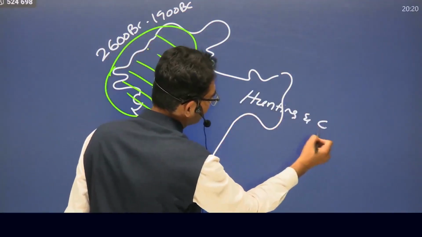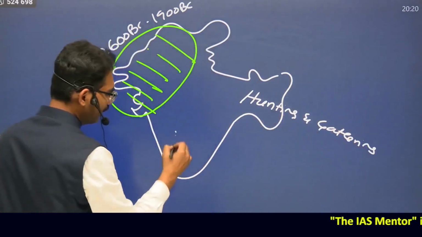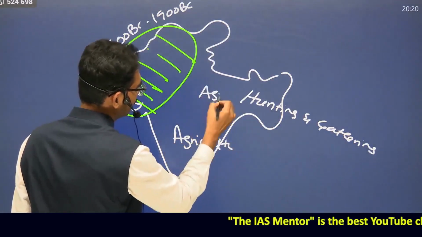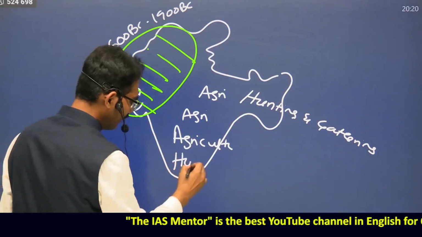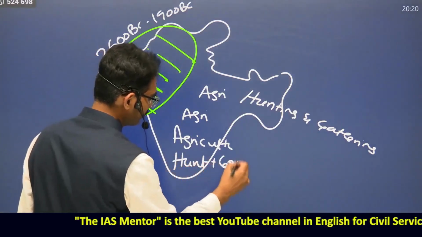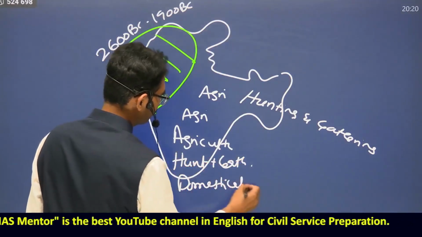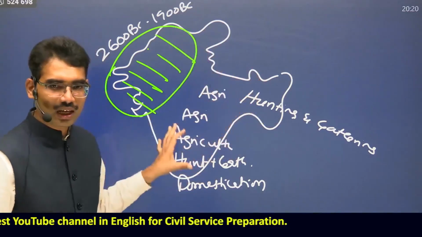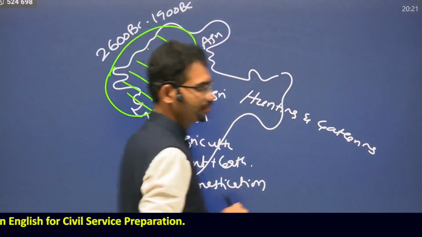Hunting and gathering. Here, agriculture, agriculture, hunting and gathering, domestication of animals. In all these areas, this is the lifestyle.